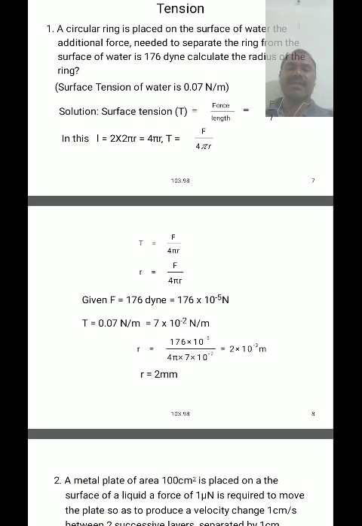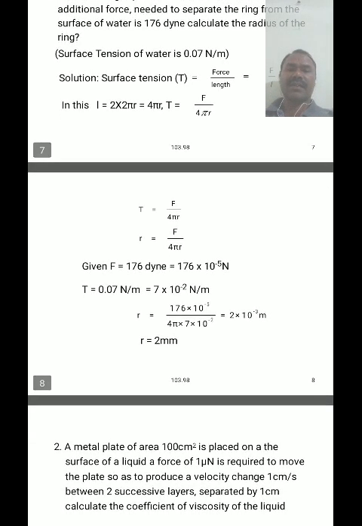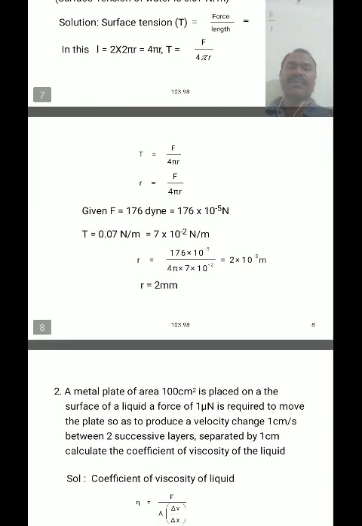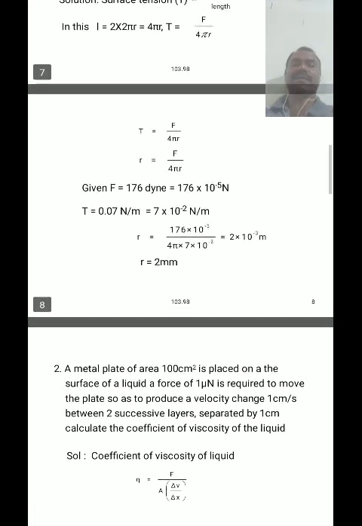There T is the surface tension. Then we get the values. F is equal to 176 into 10 power minus 5, whole divided by 4 pi, that is 4 into 22 by 7, into T, that is 7 into 10 power minus 2. Then we get 2 into 10 power minus 3 meter, that is 2 millimeter, the radius of the ring.